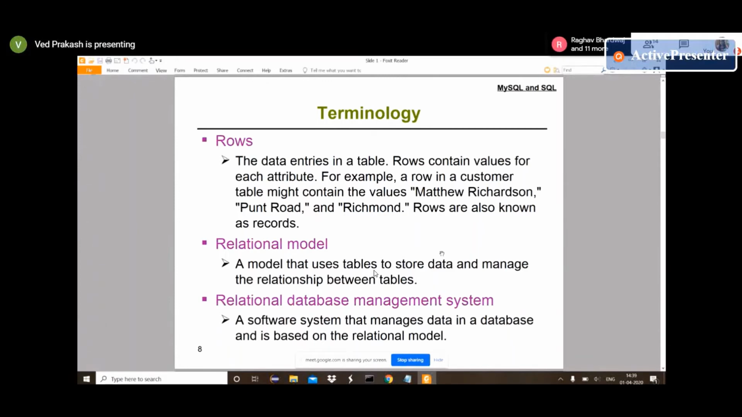Relational model is basically a relationship between different tables. So if we have a primary key in one table and a foreign key in a different table, and we have a relationship between both, then it's a relational model. And a software system that manages data in a database based on the relational model is called Relational Database Management System, RDBMS.